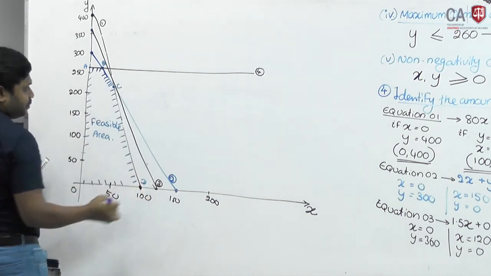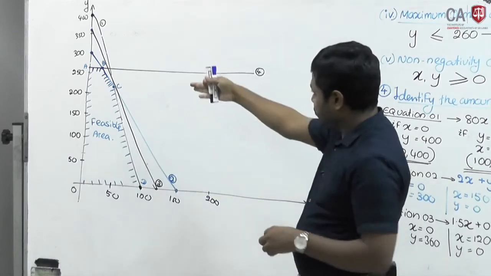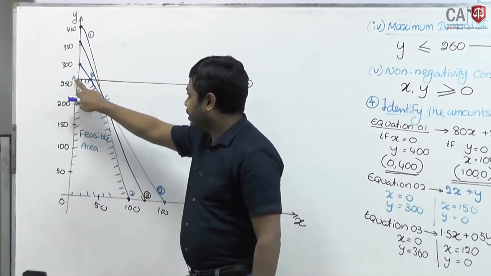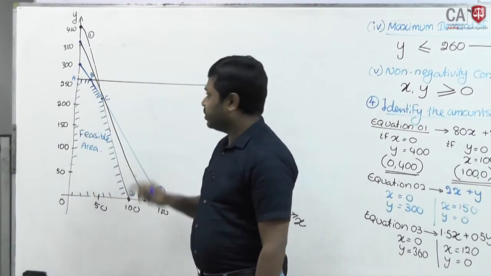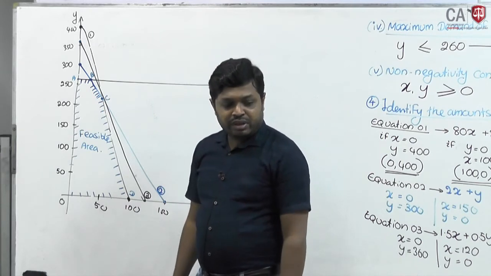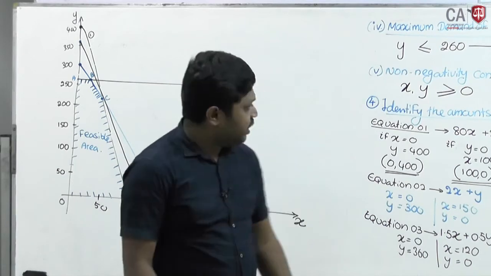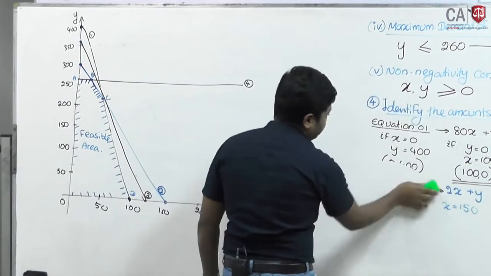If you look at all these points, those are the feasible region. A, B, C and D. If you apply the corner point rule, you can easily find out the solution. Now we will find the optimal solution and give the recommendation.